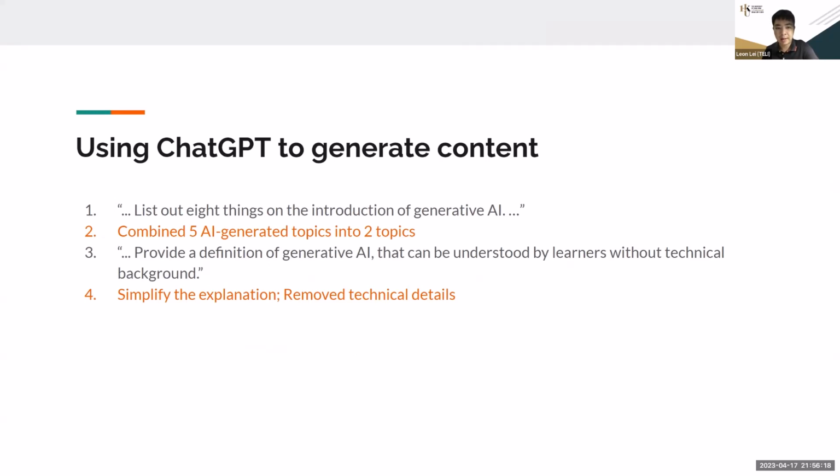Although I already mentioned it should be understood by learners without technical background, it still had some technical information. So I simplified it and removed the details, etc. So you can see, at least we can actually use ChatGPT in various scenarios. I will show you some of the scenarios that I encountered before.